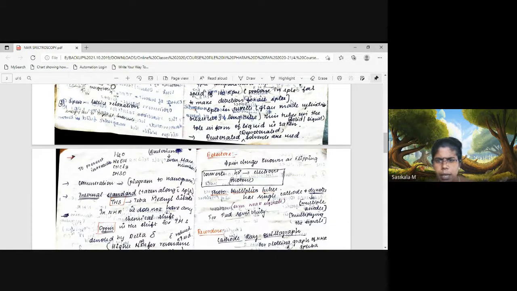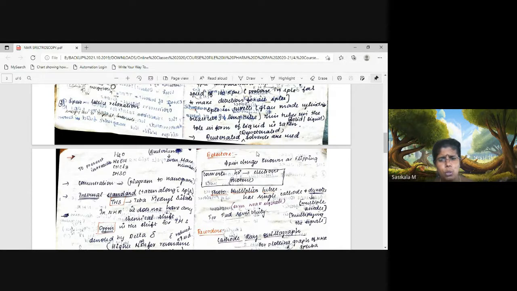Then we can analyze any kind of sample, solid or liquid. Solid samples can be made into solutions, and only in diluted solution form are they analyzed. What solvent can we use to make the solution? Solvent selection is most important in NMR analysis.